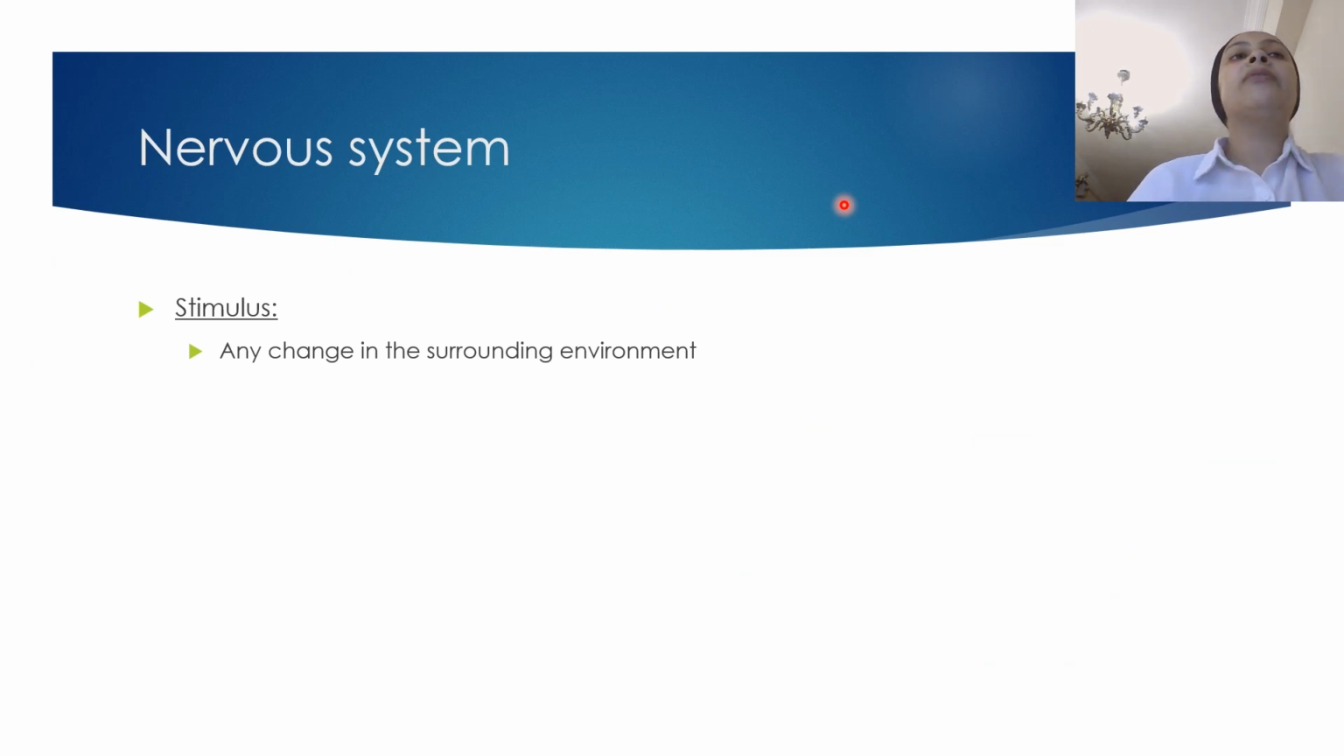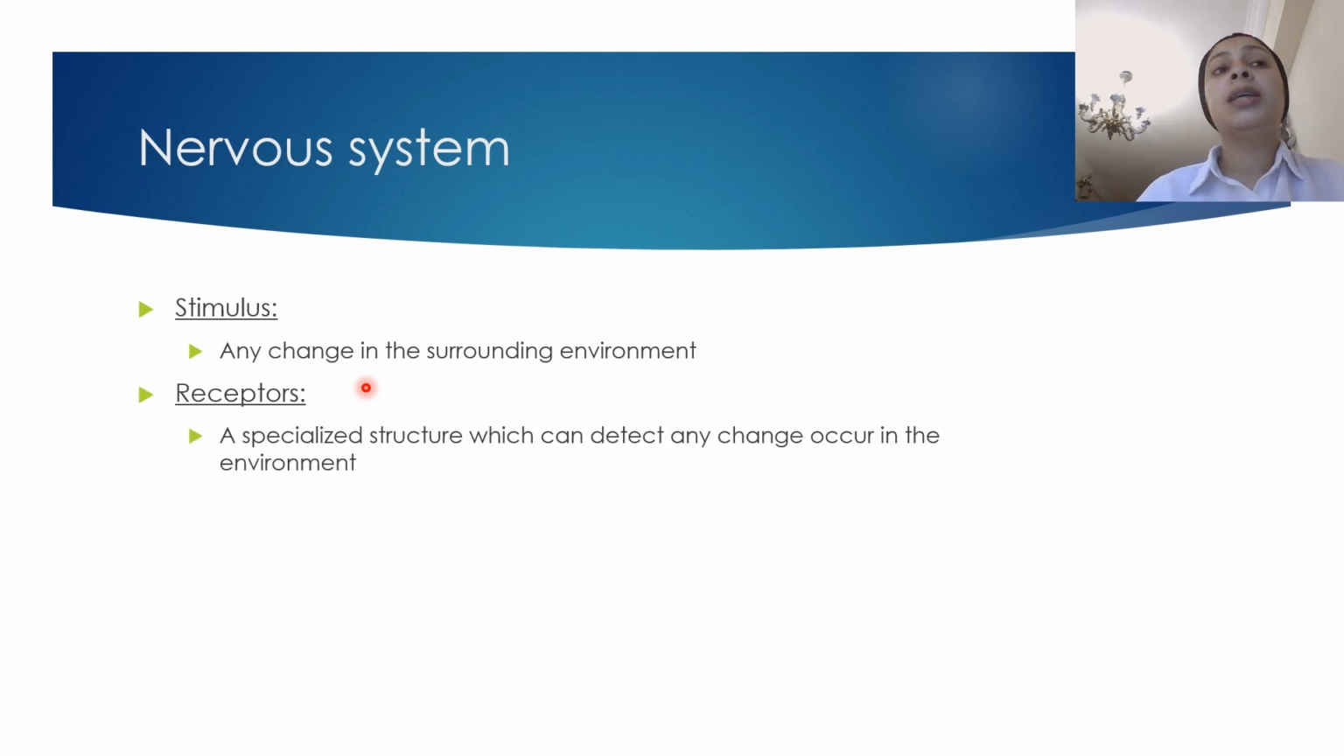Okay, so we have some definitions here. Let's recap a little bit. We have stimulus. We explained it. This is any change happening in the environment away from the optimal, away from what our body is adapted to. We have something called receptors. They are very specialized structures which detect any change happening in the environment. In our body we have different receptors, and each receptor is sensitive to a specific stimulus.